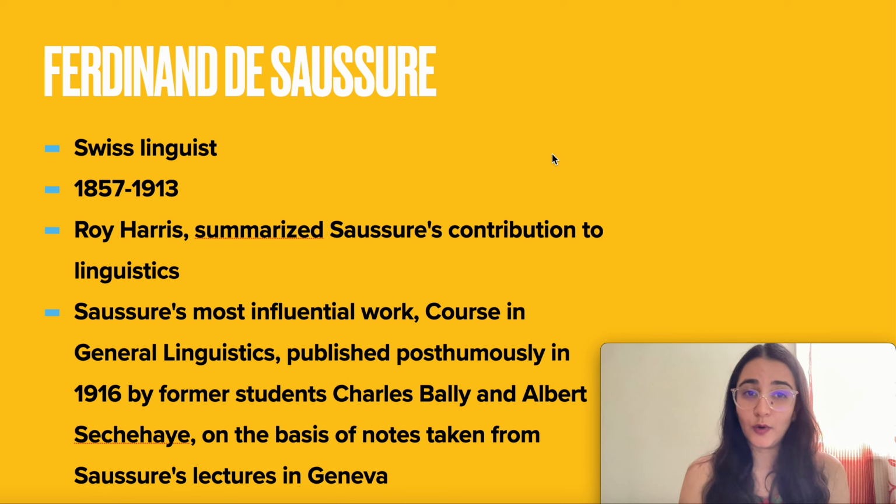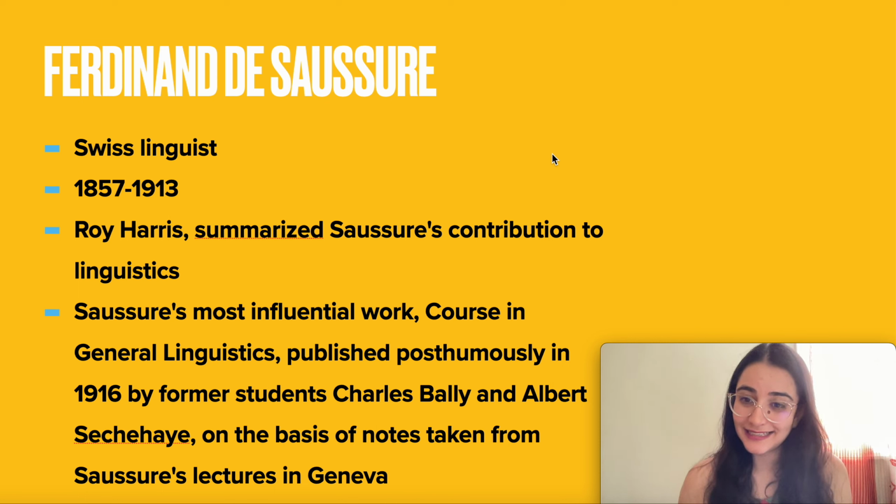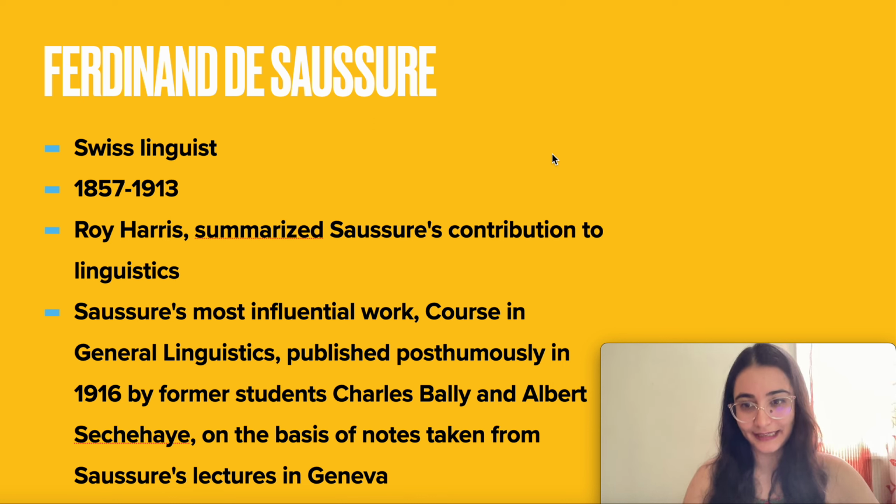Now we begin by talking about Ferdinand de Saussure. Ferdinand de Saussure was a Swiss linguist, born in 1857, died in 1913. Now, see, structuralism emerged in the mid-20th century, लेकिन उसके जो base है वो है Ferdinand de Saussure.